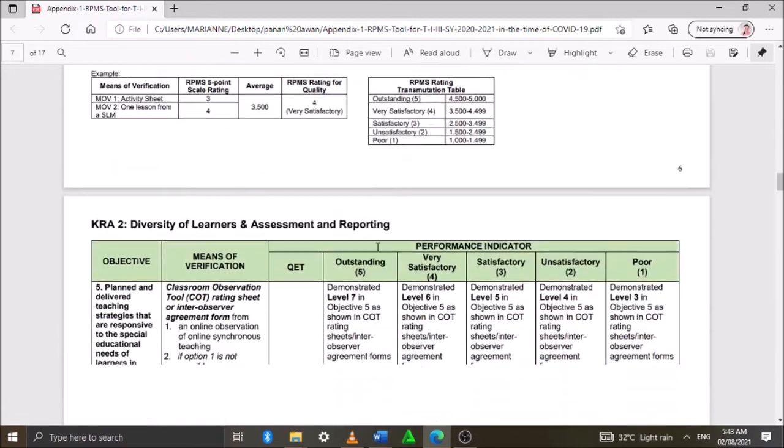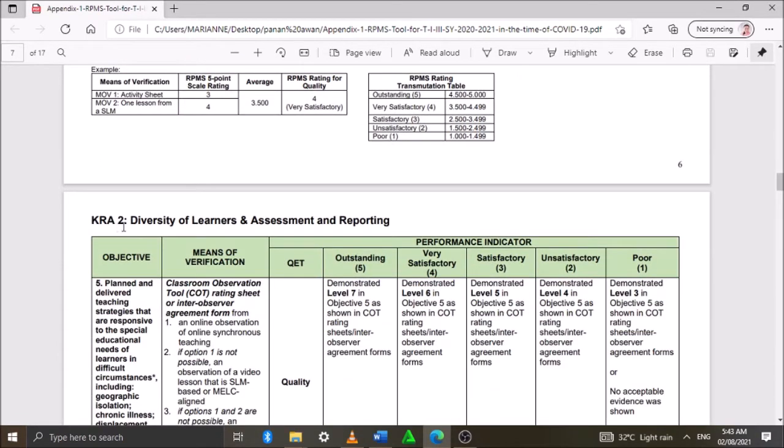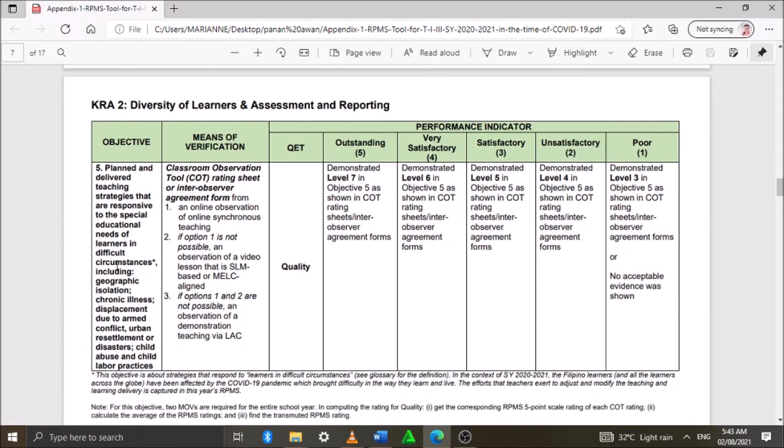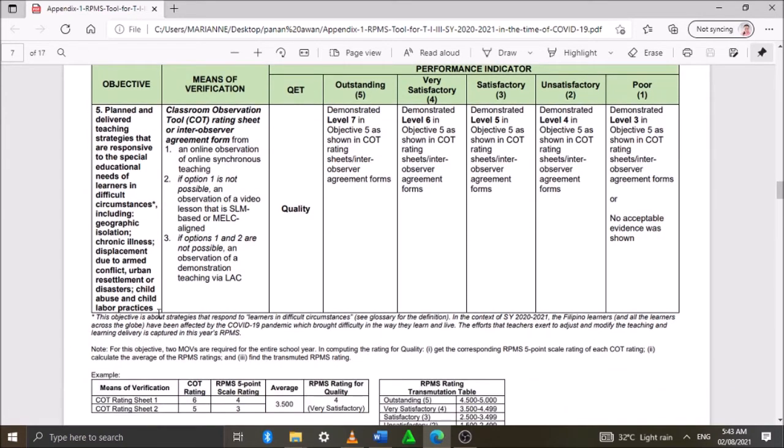MOVs rather. Okay, so for the KRA2, again, Diversity of Learners and Assessment and Reporting, for objective number 5: plan and deliver teaching strategies that are responsive to the special education needs of learners in difficult circumstances, including geographic isolation, chronic illness, displacement due to armed conflict, urban resettlement or disasters, child abuse and child labor practices.